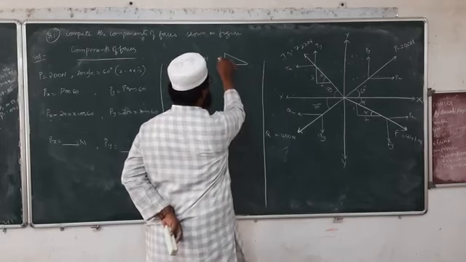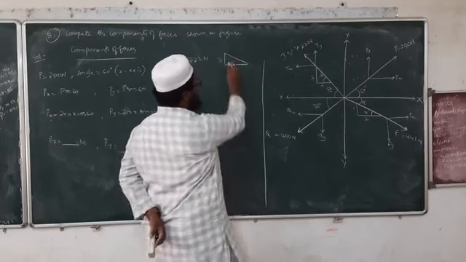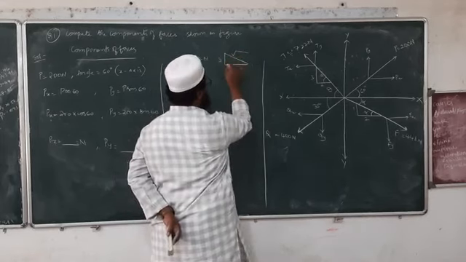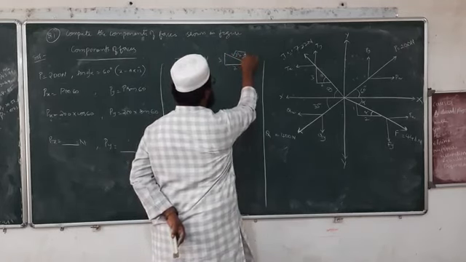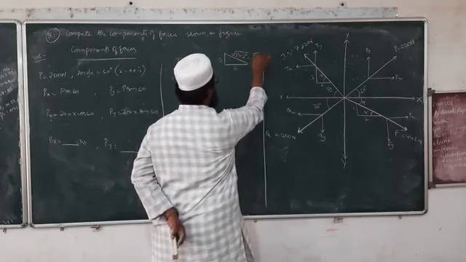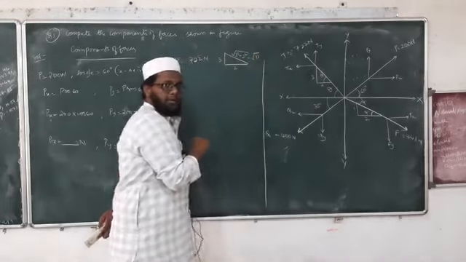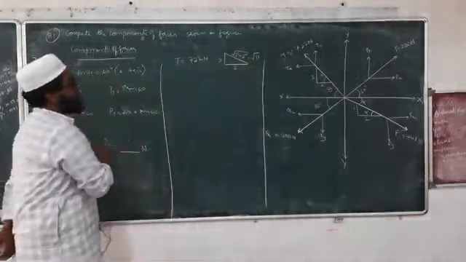This is 2, 3, and what about this hypotenuse? Can you calculate this one? This is 3 square plus 2 square. You will be getting under root 13. Alright. So under root 13.